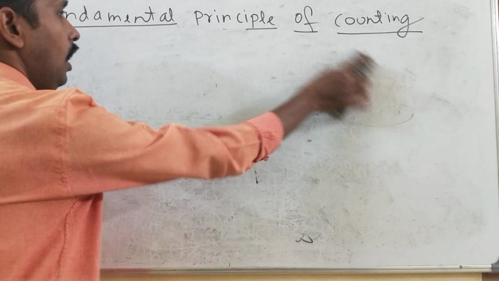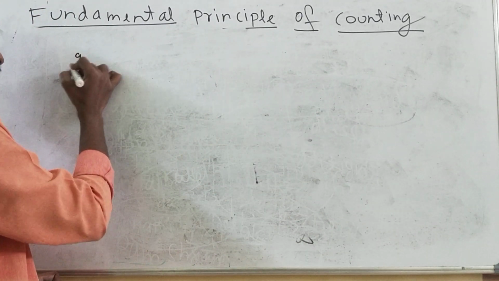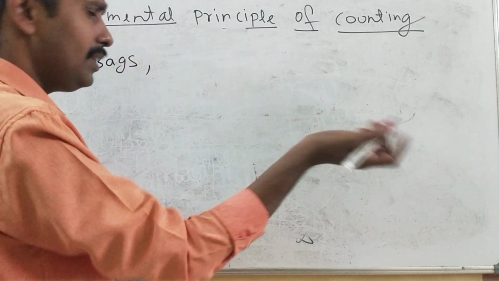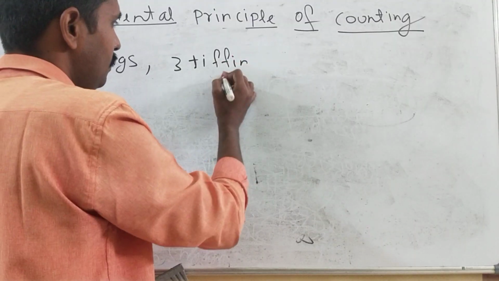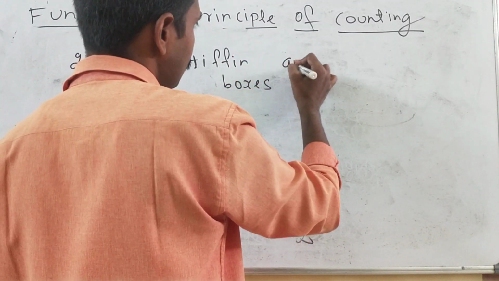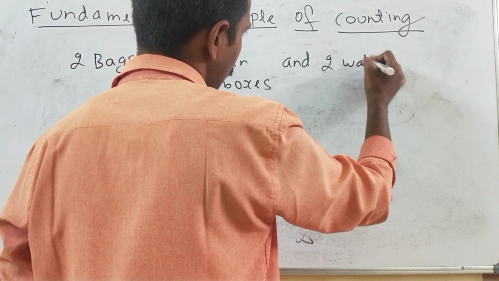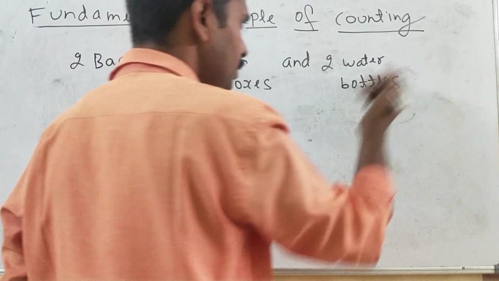Now suppose a student is getting ready for school and he has 2 bags, okay, and he has 3 tiffin boxes, and he has 2 water bottles. Now what do you think?